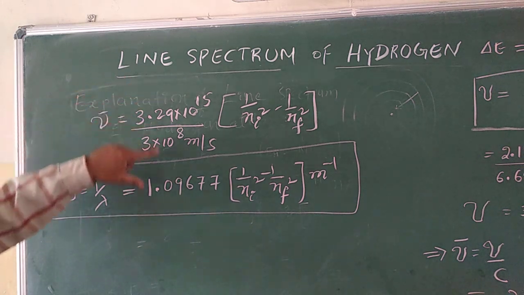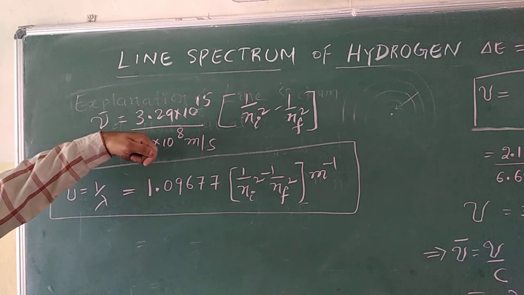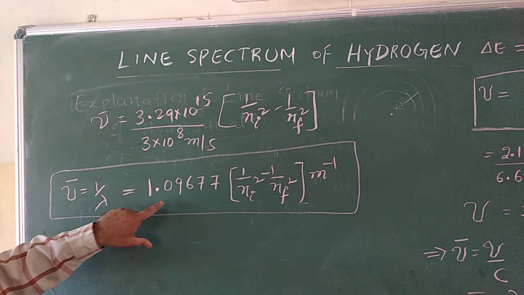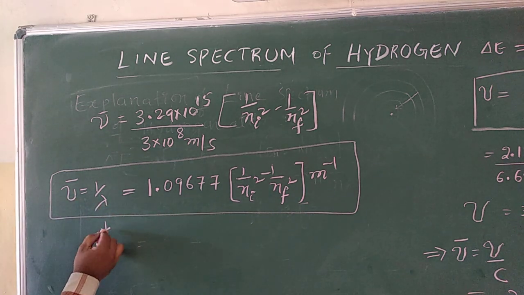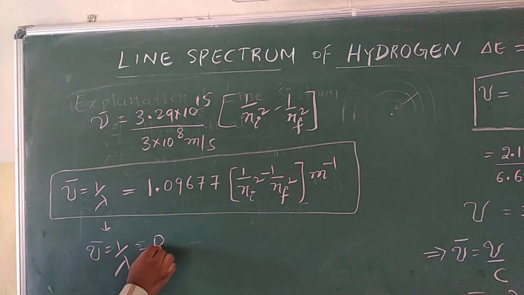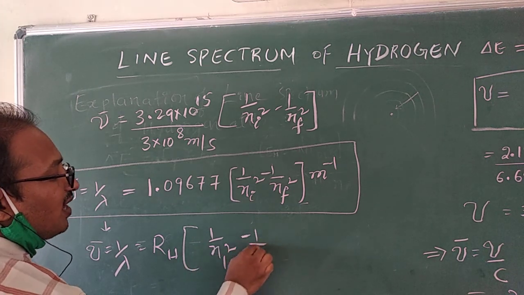So what I explained is that if I apply Bohr's theory to the hydrogen atom, I get the same value. The Rydberg equation is nu bar equals 1 by lambda equals RH × (1/n1² − 1/n2²).